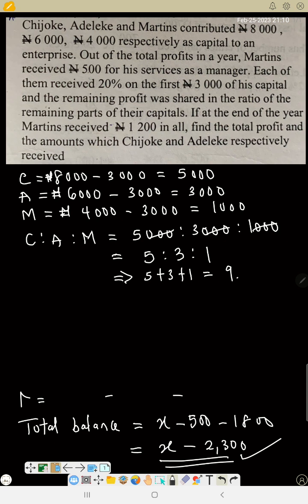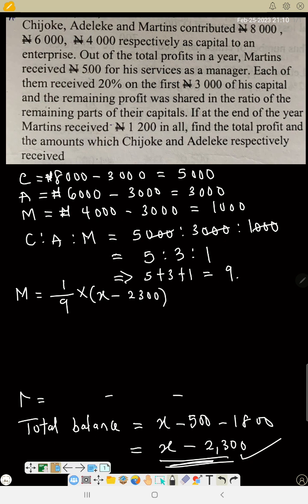So the amount Martins received is 1/9 times the remaining of the total profit, X minus 2,300.